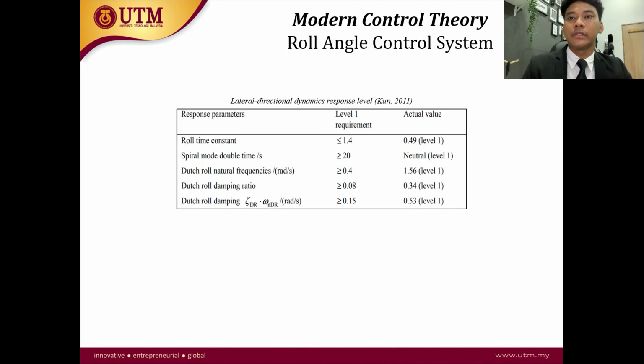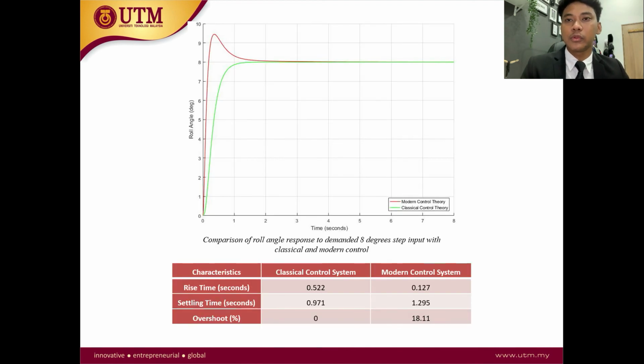And finally is the roll angle control system. The lateral directional dynamics response level by Kuhn in 2011 was also taken as a reference for this roll angle control system, but the results are quite different compared to the other two controllers. For the roll angle control system, the classical control theory method brings a better result compared to the modern control system.